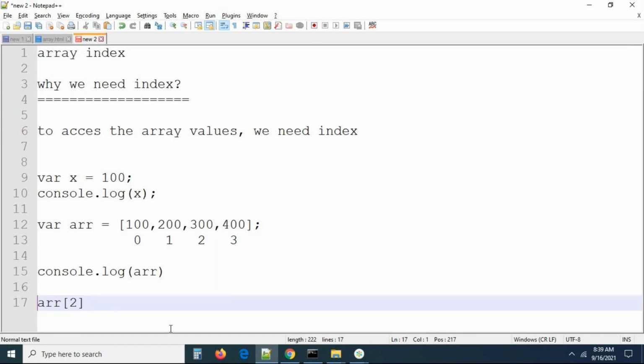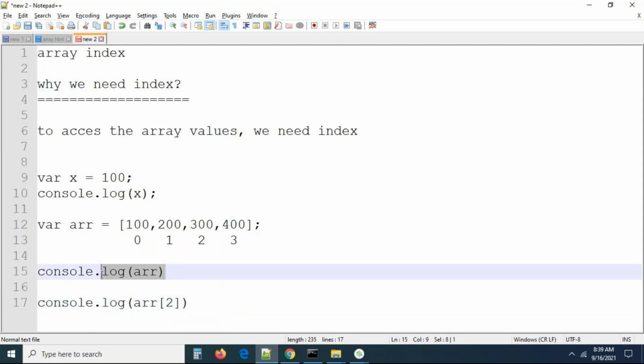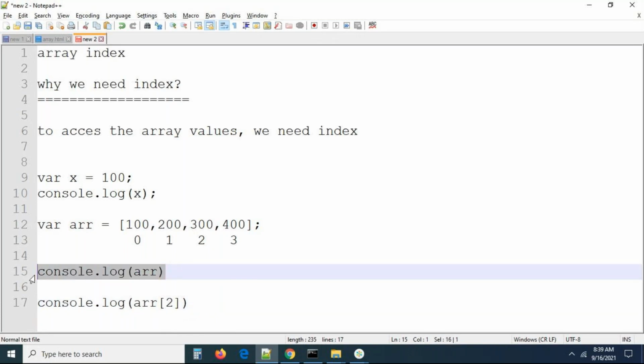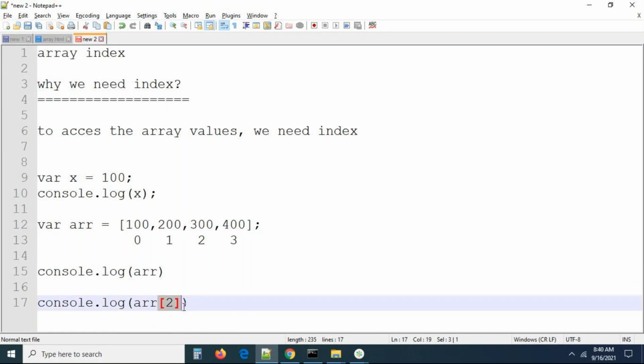Now you can write console.log of ARR of 2. If we print ARR here, it will print the whole array. If we print this, it is going to give you the specific value at position 2. At position 2, whatever value you have, that value will be printed here. But if we print just the array, the whole array will be printed. I don't want to print the whole array. I want to print the specific value from the array. So in the square bracket, we have to pass the position of the element so that you will get the particular element. At that position, whatever element you have will be printed on the screen. Now you can check this.